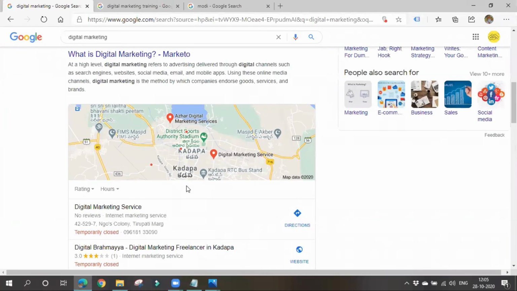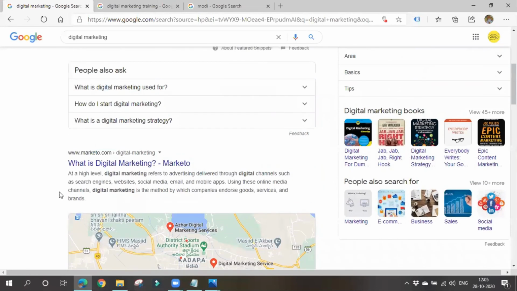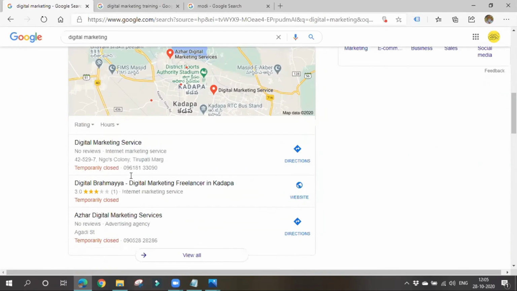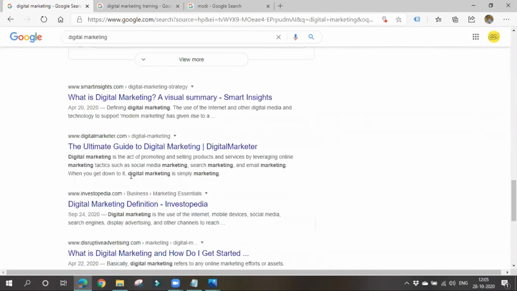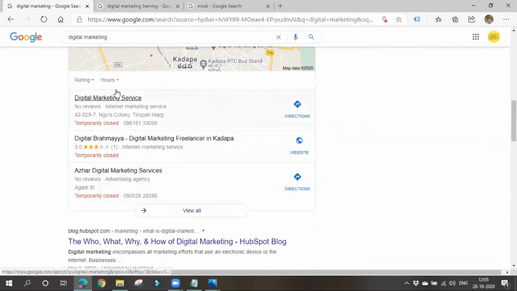Any idea? They will block the website. No. Google will not block our website. What it will do is simply push us down. So if it is in first position, it will be pushed to some 15th position or 10th position like that. Google will push us down.